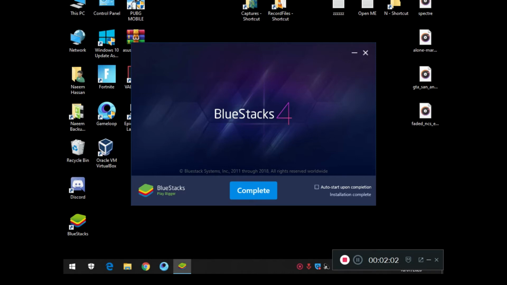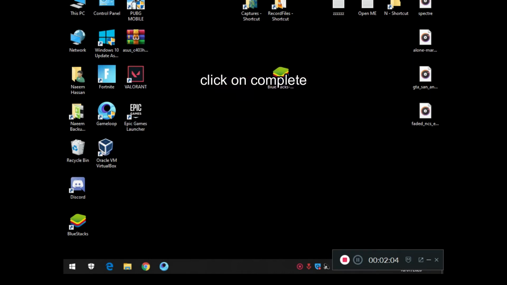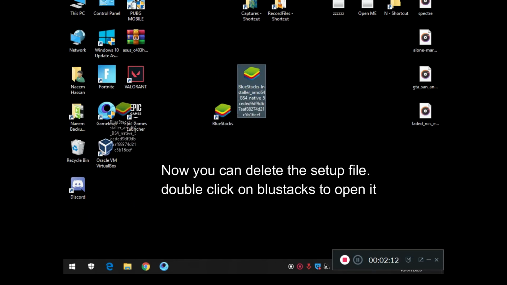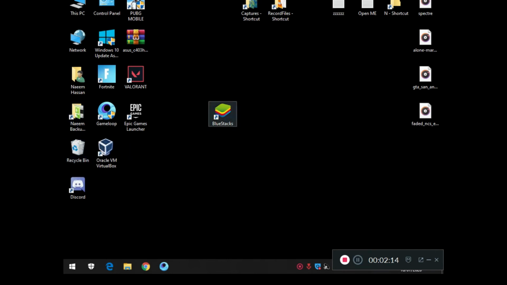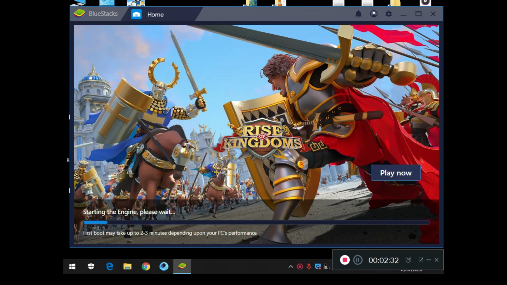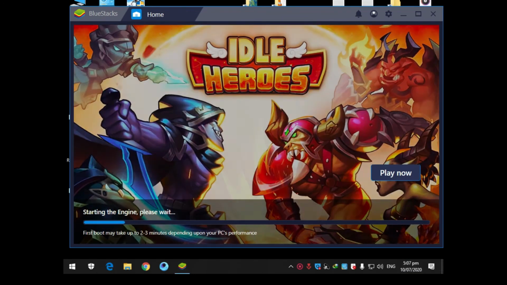As you can see, our BlueStacks is successfully installed. Now you can delete the setup file and double click on BlueStacks to open it. It will take some time on the first boot.